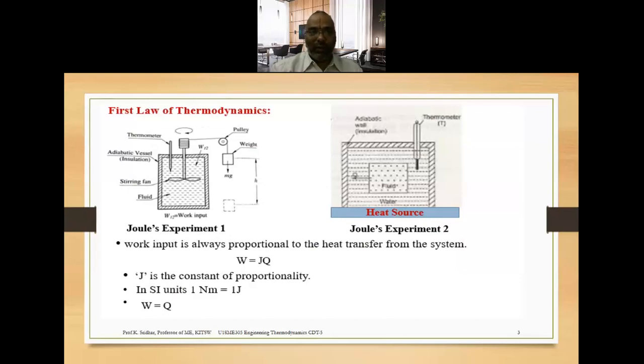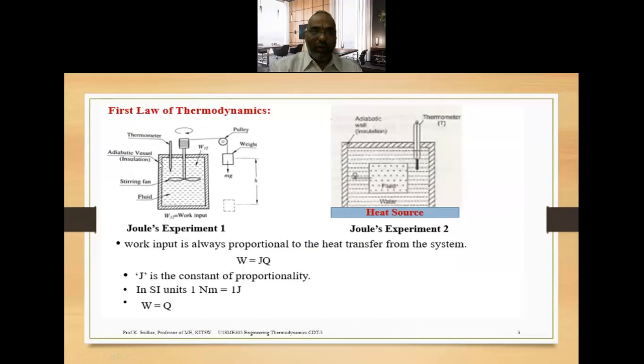Now, I've already told you that it is an adiabatic vessel. Adiabatic vessel means that this entire thing is insulated, so there is no heat transfer, because we studied what we mean by an adiabatic process, that is, there is no heat transfer from the system to the surroundings.